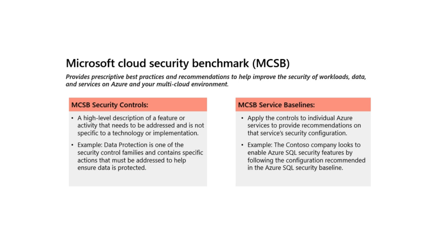MCSB recommendations include two key aspects: security controls. These recommendations are generally applicable across your cloud workloads. Each recommendation identifies a list of stakeholders who are typically involved in planning, approval, or implementation of the benchmark. Service baselines, these apply the controls to individual cloud services to provide recommendations on that specific service's security configuration. We currently have service baselines available only for Azure. MCSB maps to guidance like Center for Internet Security, CIS, controls, National Institute of Standards and Technology, NIST, and the Payment Card Industry Data Security Standard, PCI-DSS, framework.